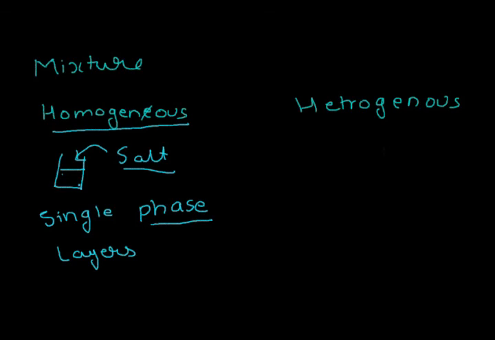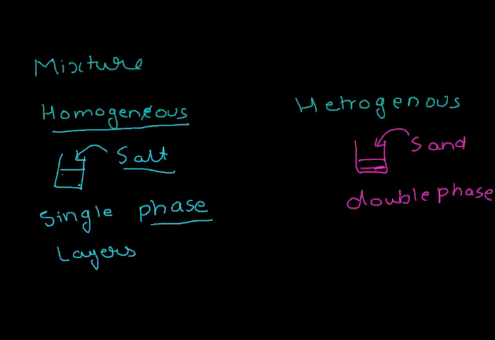Now what is a heterogeneous mixture? Let's take a glass of water and add sand to it. The sand does not dissolve and settles at the bottom. So it has a double phase. What I mean by phase is layer. You can make out the difference between the water layer and the sand layer.